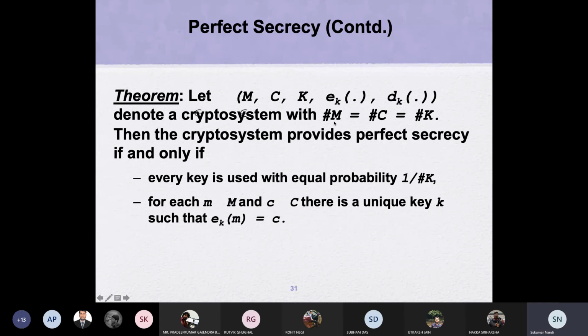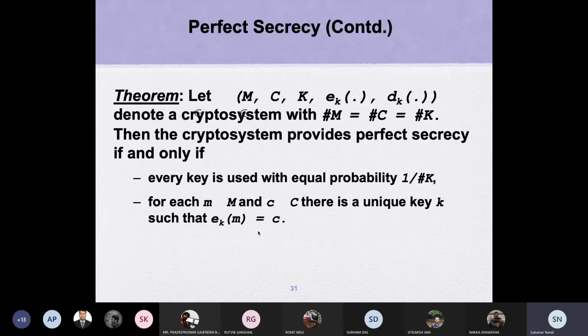That means all keys from the key set are used with probability 1 divided by the total number of keys, and for each small m, a selected element that belongs to M, and each small c that belongs to the ciphertext set, there is a unique key k such that EK maps m to c. This last one is actually telling the reversibility property.